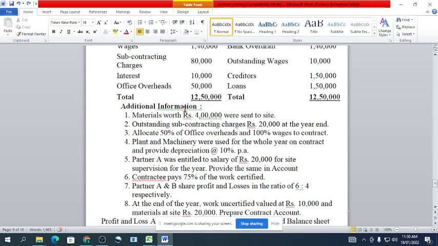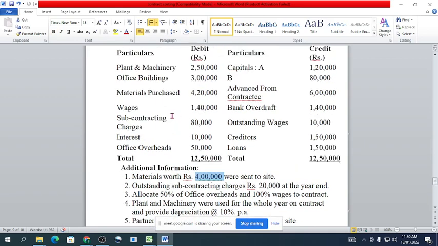Okay, next, additional information. Material worth rupees 4 lakh was sent to the site. So we will charge this to the contract account. Even though they have provided these expenses in the trial balance, we need to confirm how much of it is related to the contract account. If it is related to the contract account, then only we will transfer it to the contract account. Otherwise we will transfer it to the general P&L account of the company, not to the contract account. And those expenses or income you transfer to the contract account, you will not again transfer to the P&L account.